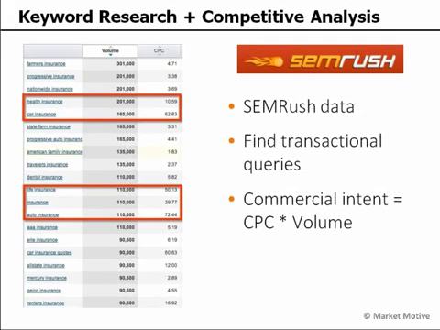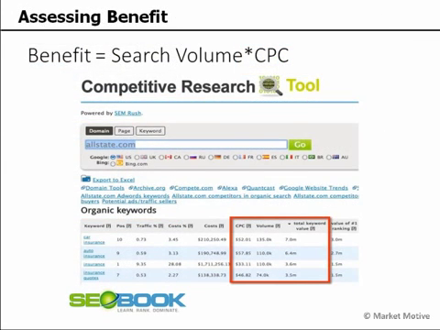Now, SEMrush will give you more terms. It's easier to find the transactional queries. It's easier to look up your very large competitors. It's easier to export to a spreadsheet and multiply the cost per click times the volume. We can do this either at SEMrush or at the SEO book tool, which is based on SEMrush data. And SEMrush is also based on AdWords data. They have the cost per click.